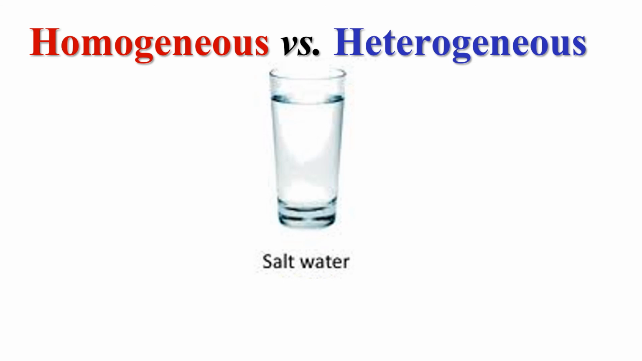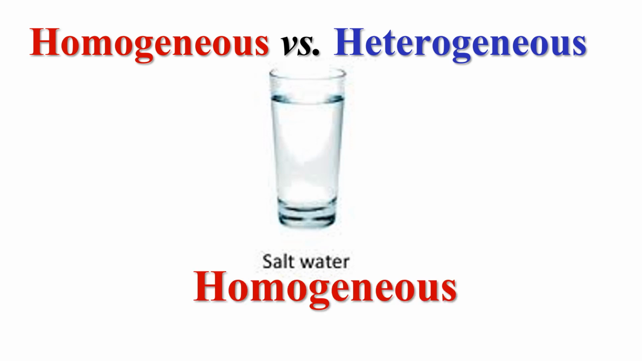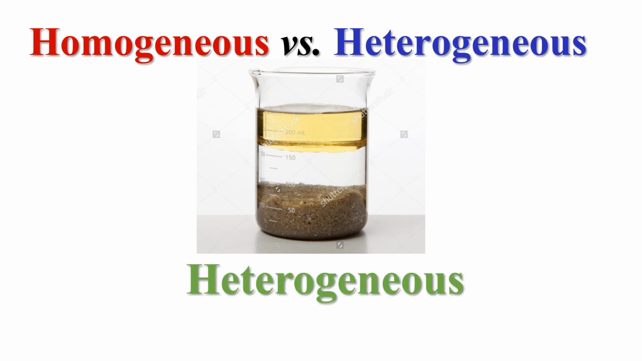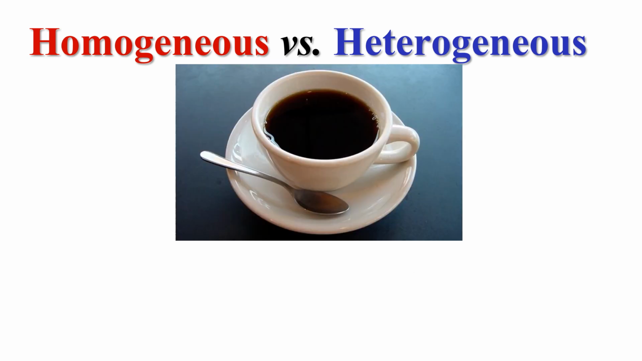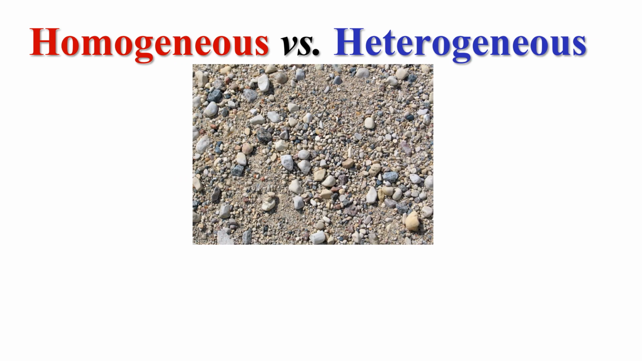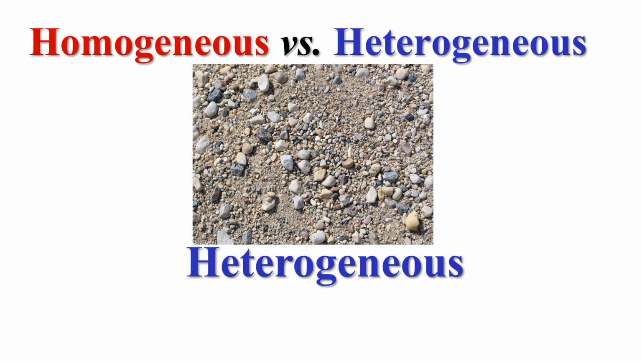Okay, is this homogeneous or heterogeneous? Salt water, well, has a uniform appearance, so I'm going to go with homogeneous. How about this mixture? Homogeneous or heterogeneous? Yep, heterogeneous. Homo or heterogeneous? Homogeneous, has a similar appearance throughout. What do you think, homogeneous or heterogeneous? It's heterogeneous. Clearly, this has a different appearance throughout, so this is heterogeneous.